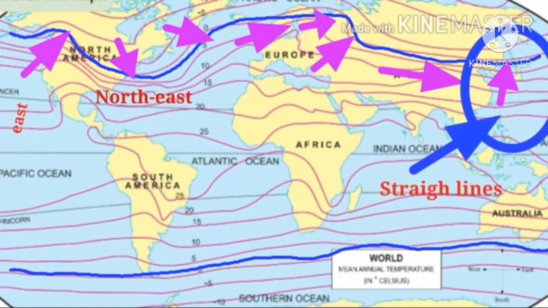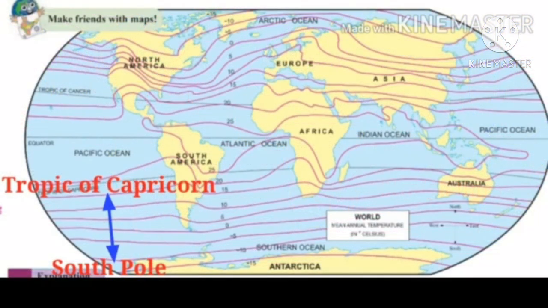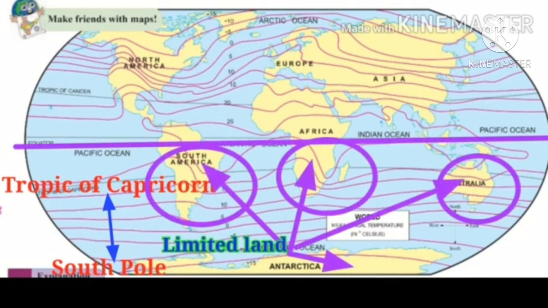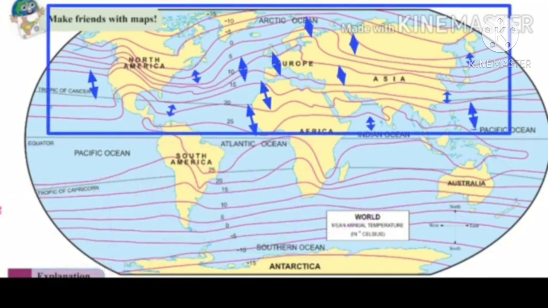In the northern hemisphere, the distance between these lines varies. In this hemisphere, the proportion of land is comparatively greater. This affects the distribution of temperature. These effects are seen in the form of variations in the distance between the isotherms and the curved nature of these lines.